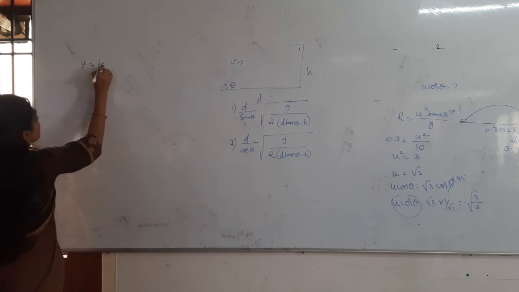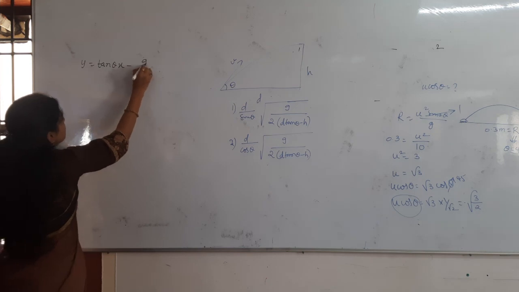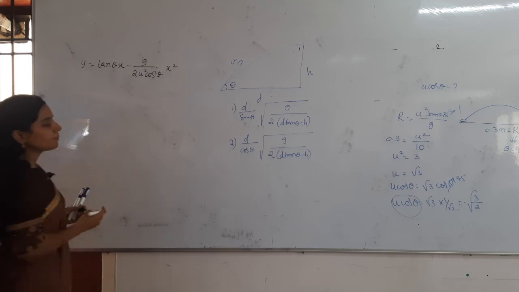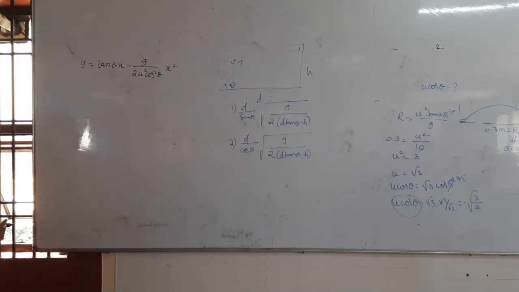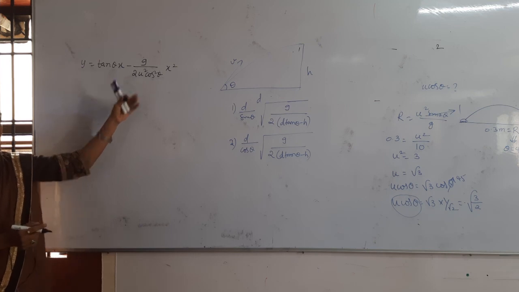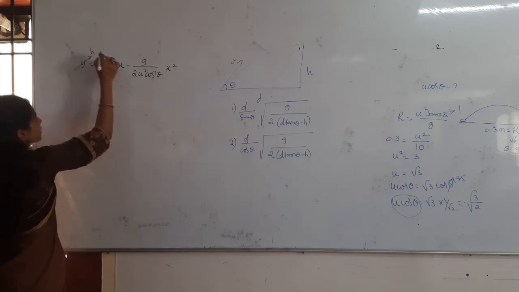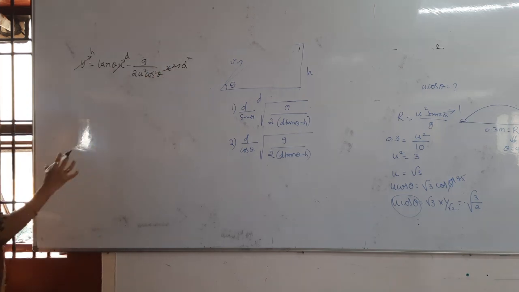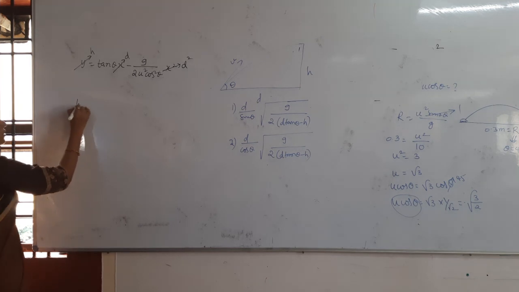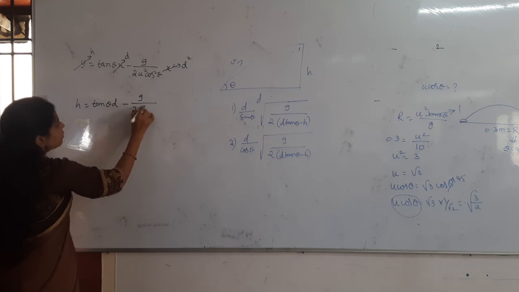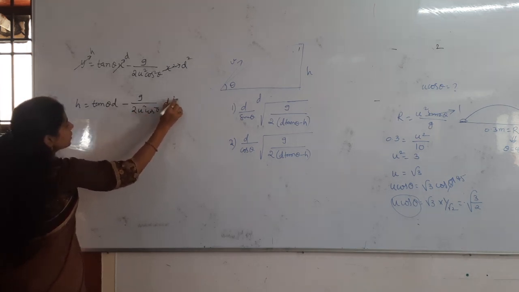Y is equal to, what is the formula? Tan theta into x minus g by 2u square cos square theta into x square. Now they are saying that vertical distance is how much? Vertical distance is h. Horizontal distance is how much? d. From that get the value of u, that's it. So vertically is h and horizontally is d. Just simplifying the equation, that's it. So h is equal to tan theta into d minus g by 2u square cos square theta into d square.